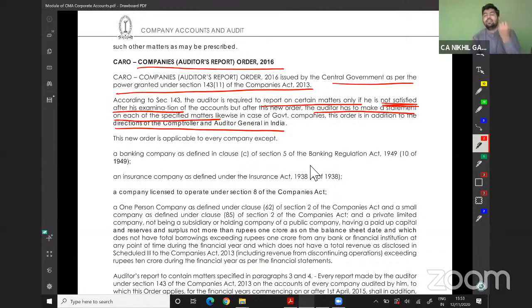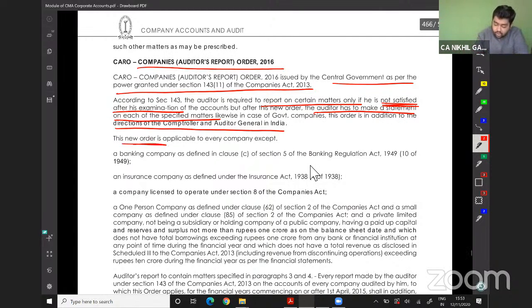See, basically the thing is, I will ask the auditor, was there any fraud? No sir, there was not any fraud. Auditor, are the internal control systems proper? Yes, they are proper. But in case of CARO, they are inbuilt. Is the internal control system right? The auditor should say yes, this is right, this is working properly. Have you found any fraud? No, we have not found any fraud.